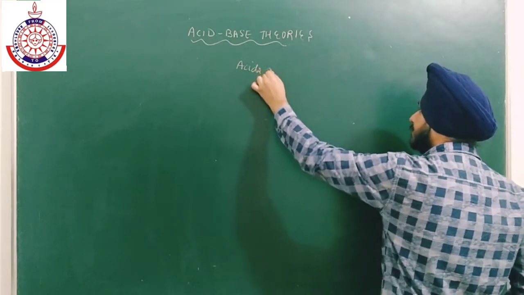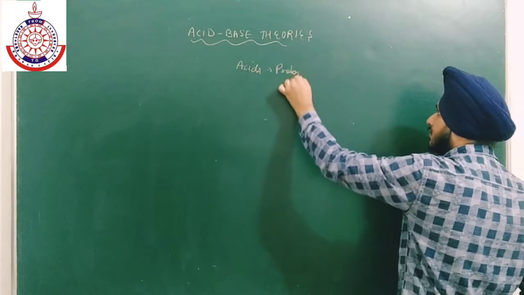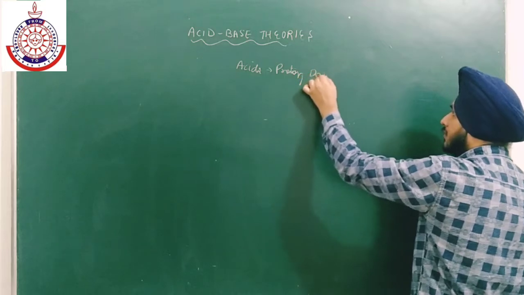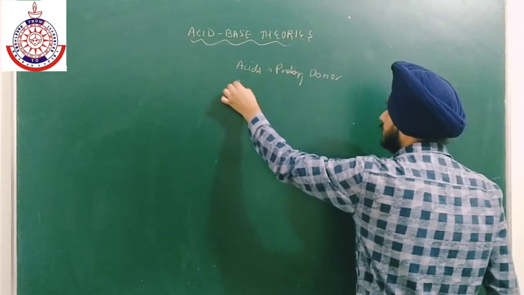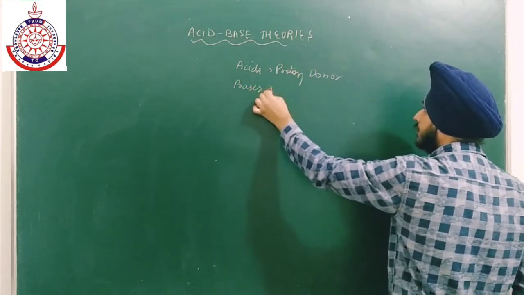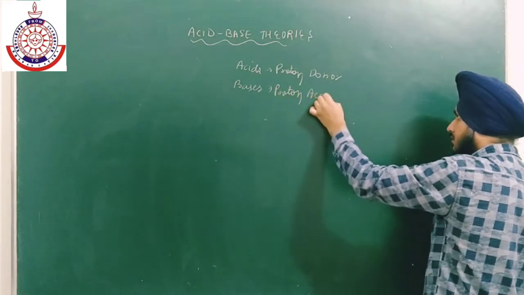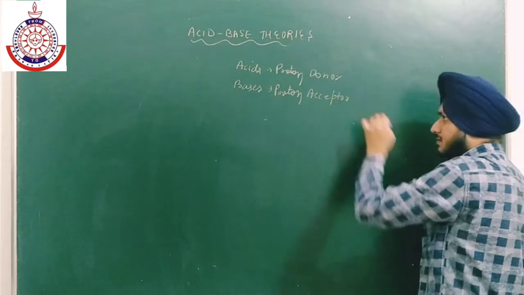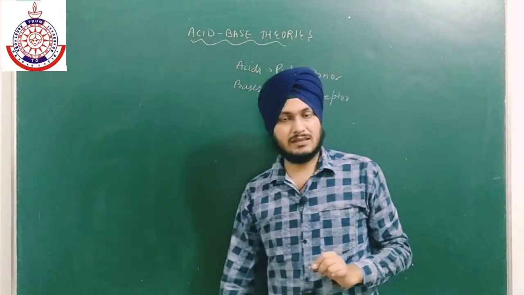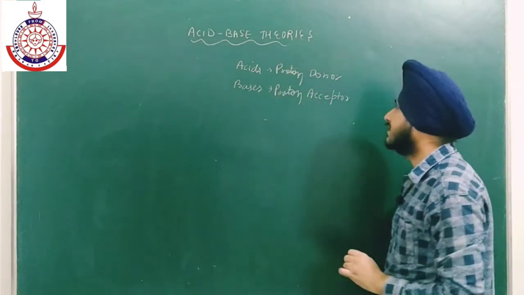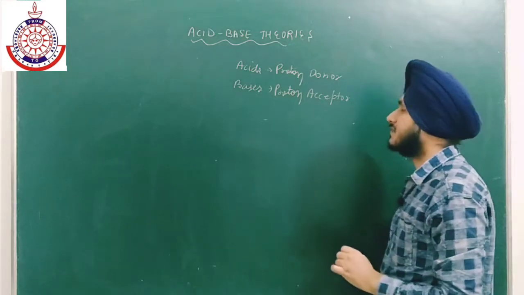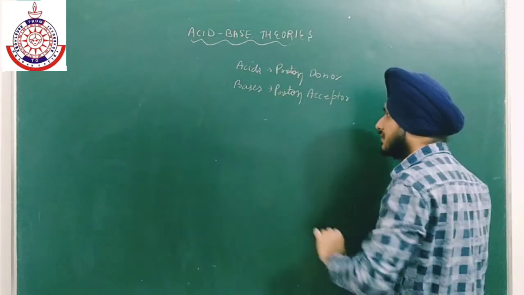Acids, what are they? Proton donor, and bases are those, what are bases? Proton acceptor. So acids are those which can easily donate proton, and bases are those which can easily accept proton.